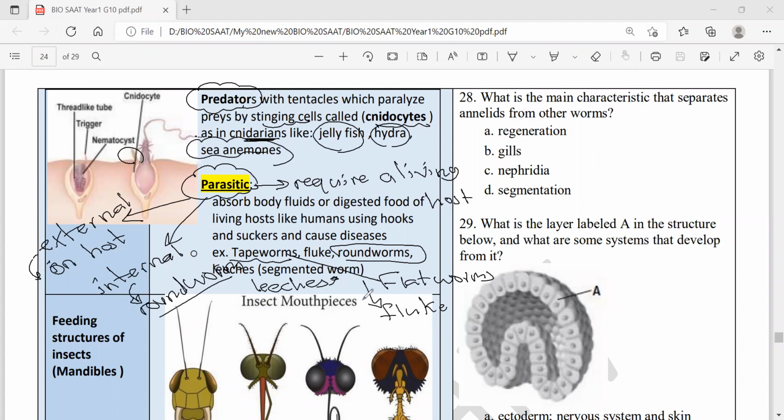So three ways, or you can say four ways the invertebrates feed. Different, a variety of feeding habits they have. All are heterotrophic at the end. Either they're filter feeders, or they are parasitic, or they're predators, or use something called radula to scrape food. It's clear, and we move to another part.